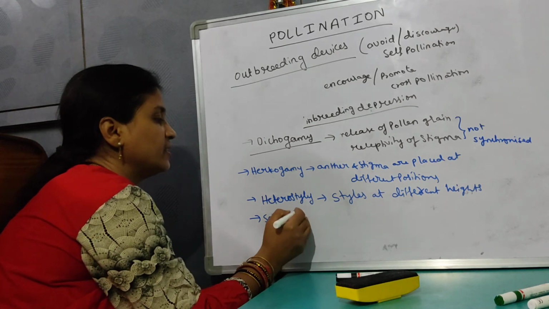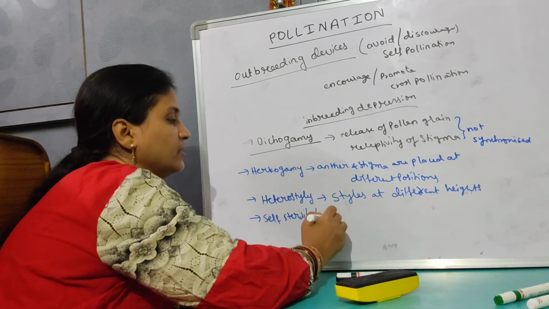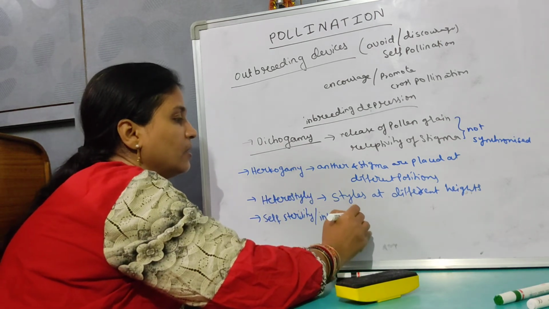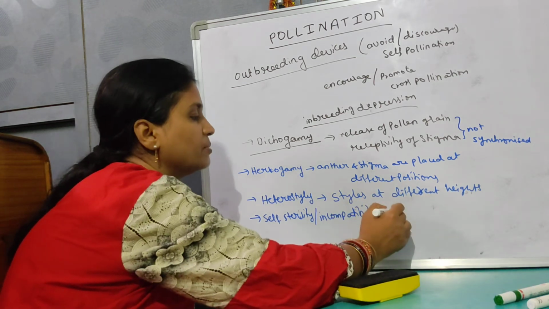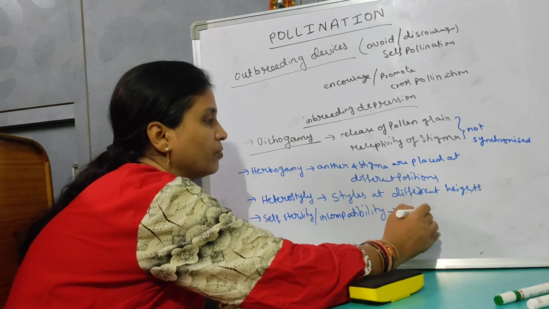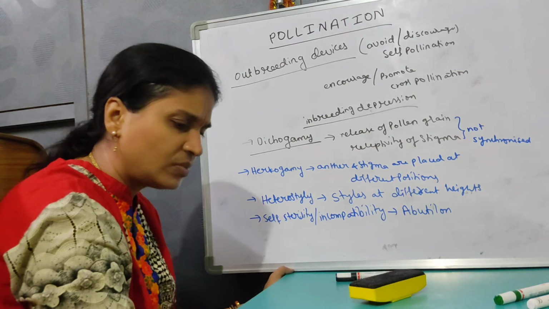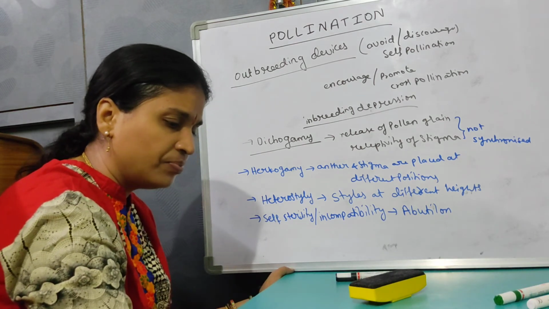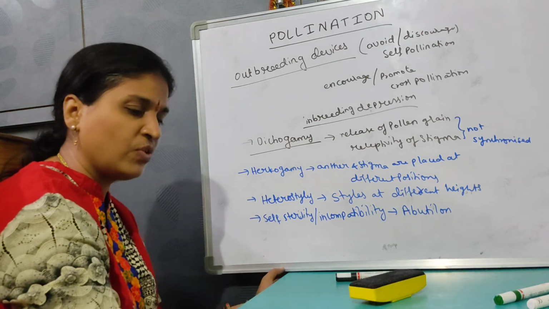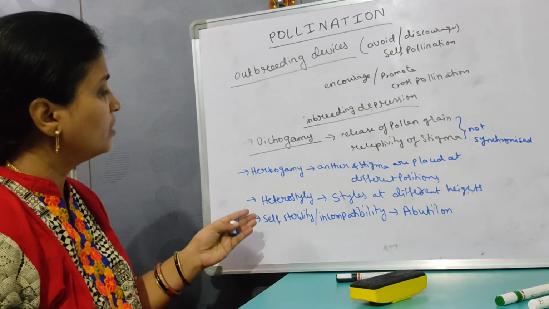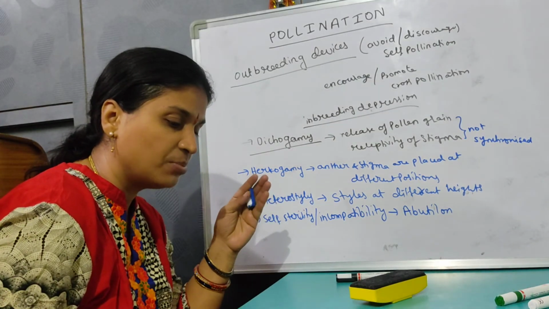Self sterility, or you can say incompatibility. This is observed in Abutilon, where the pollen germination or pollen tube growth in the pistil is stopped.